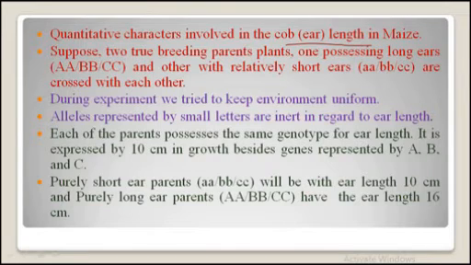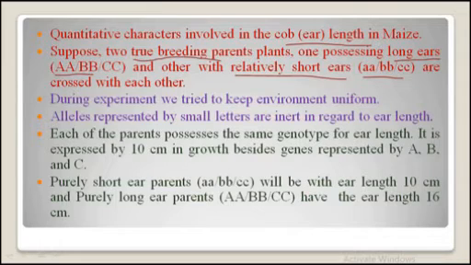So suppose we have selected two true breeding parent plants, one possessing long ears. The genotype of that parent is capital A, capital B and capital C. The other parent we have selected has relatively short ears as compared to the long ears, and it has the genotype small a, small b and small c.